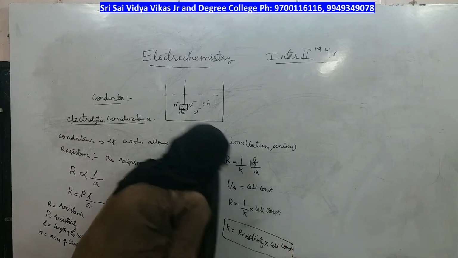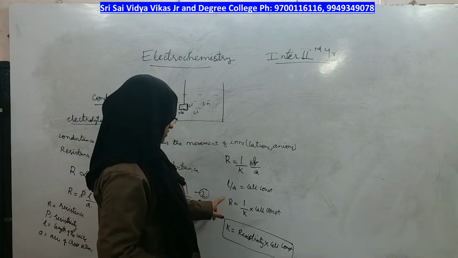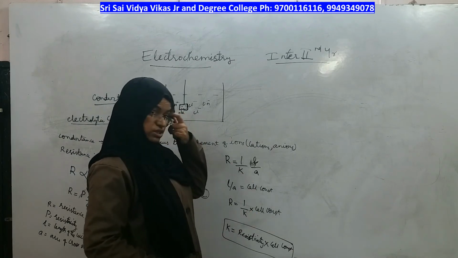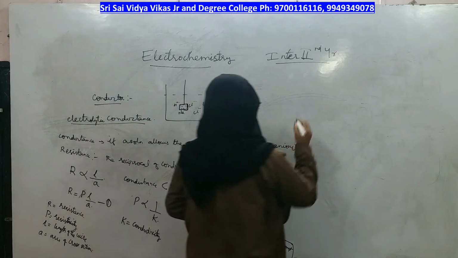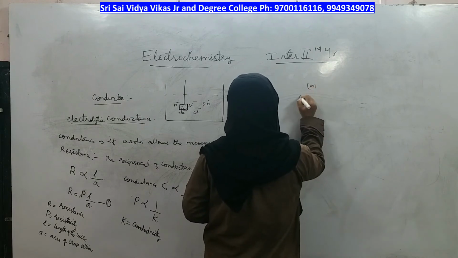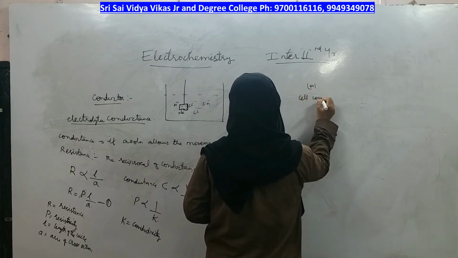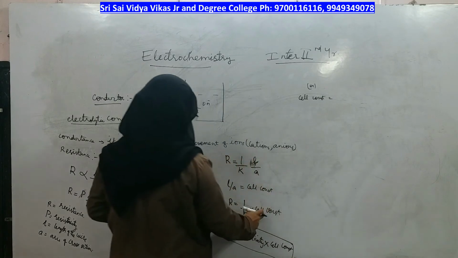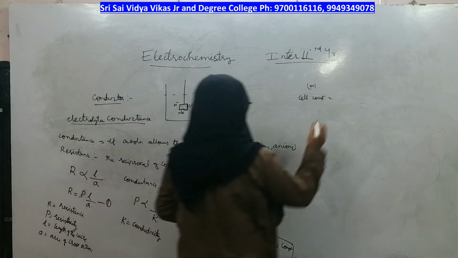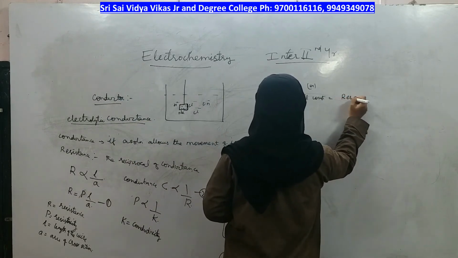Conductivity is equal to resistivity into cell constant is one formula, or cell constant is equal to resistance by conductivity is another formula.